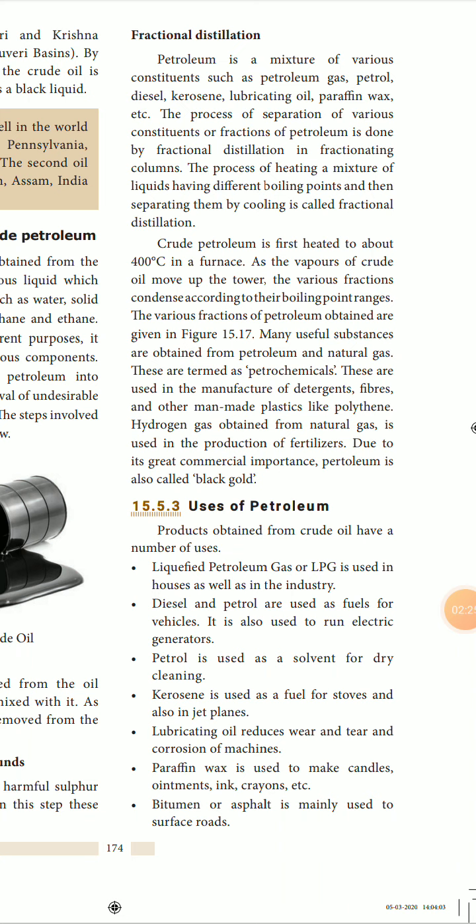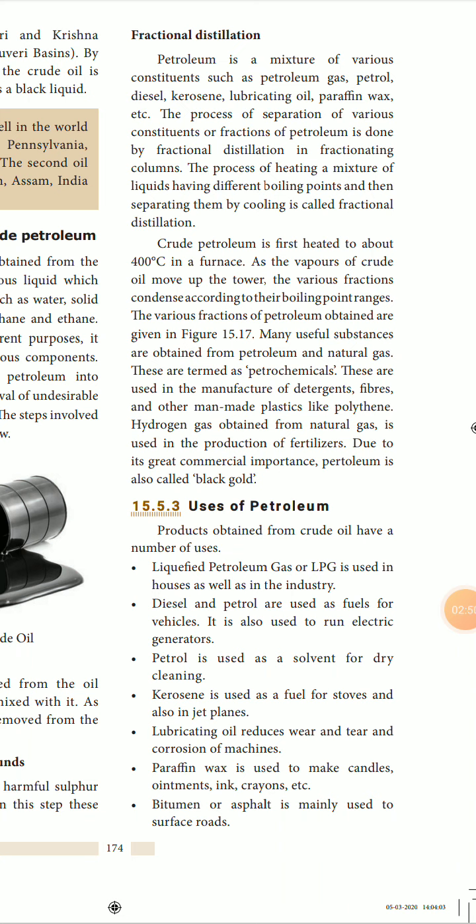The mixture is heated, different fractions are removed at different temperatures, and then cooled. That means the process of heating a mixture of liquids having different boiling points and then separating them by cooling is called fractional distillation.